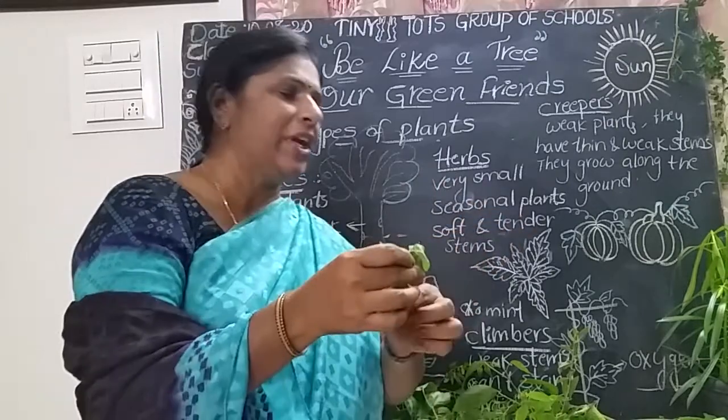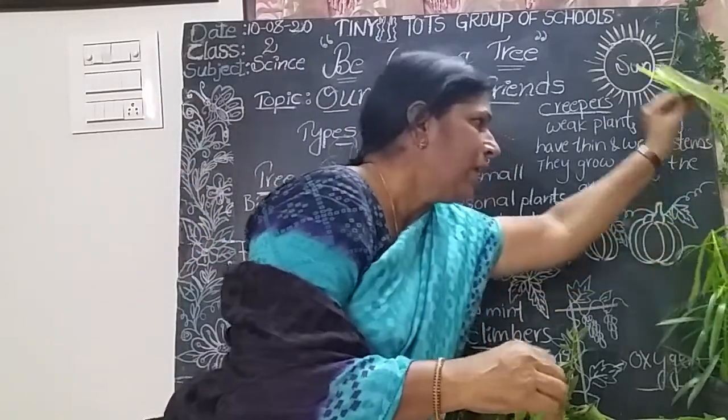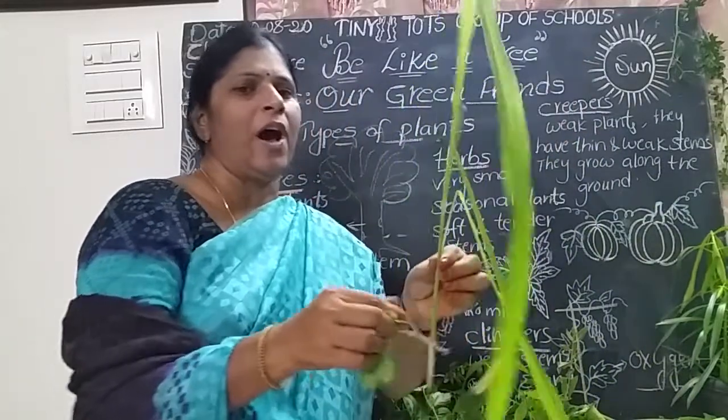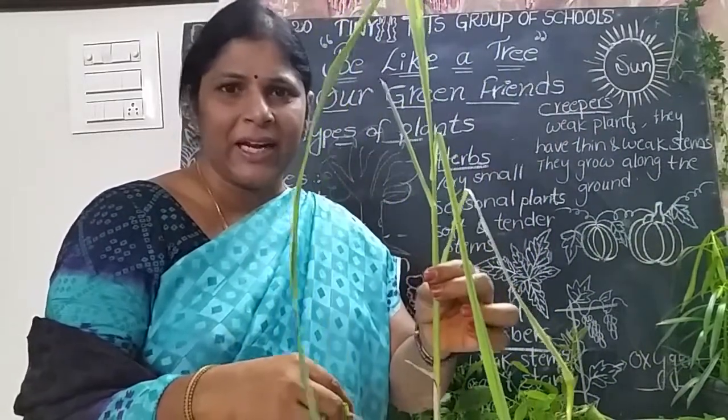Now, they have a very weak stem, children. I will show one plant. See, from bottom to top, it has a green stem, a tender stem.